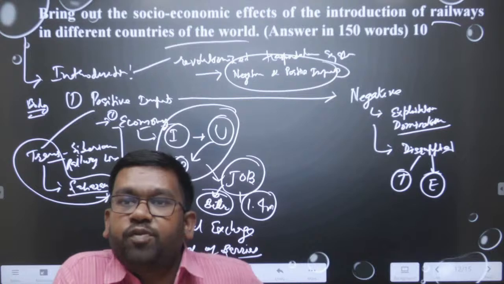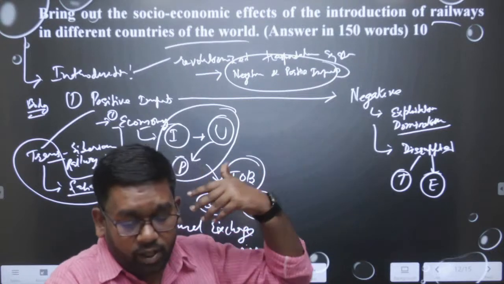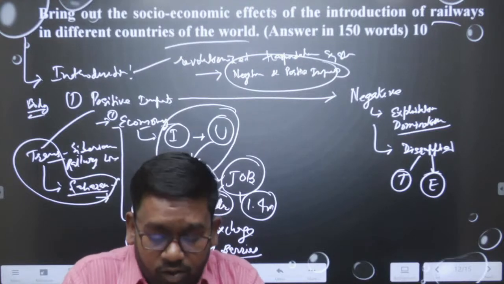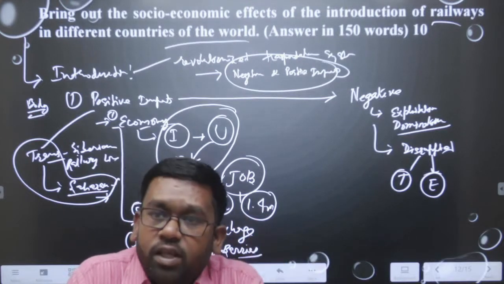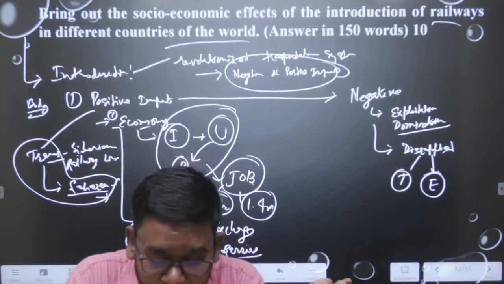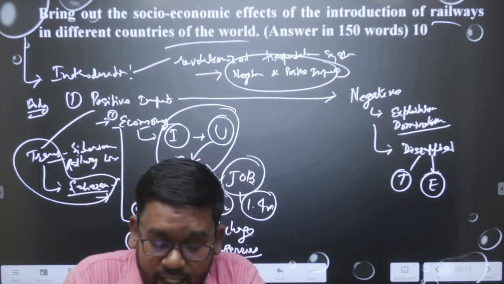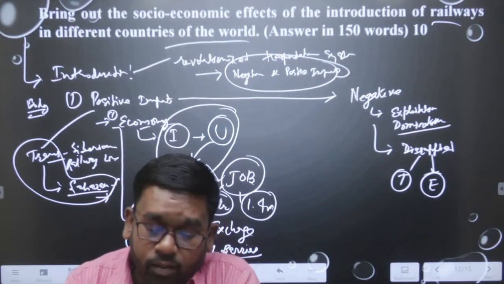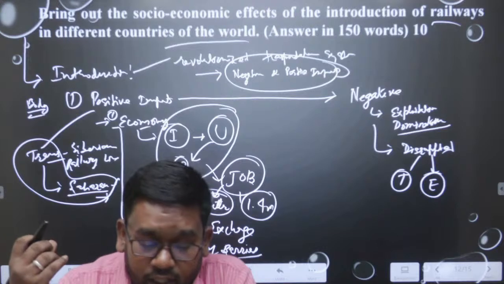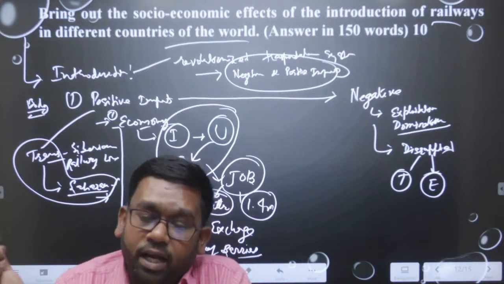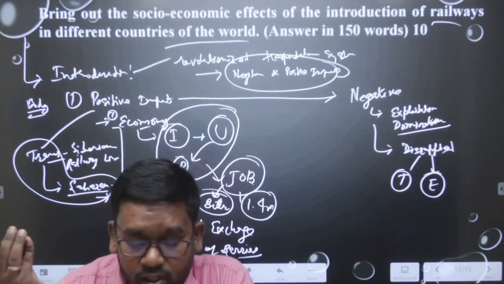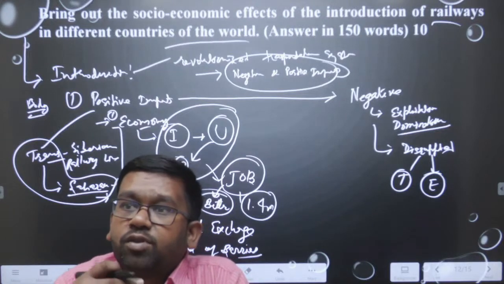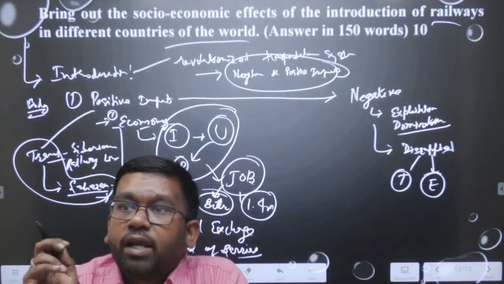So, these are the things we can be writing about in these questions, and then we will conclude that railways were not only a means of transportation that revolutionized the transportation system and reshaped landscape, economy, society and culture, but also a medium of transition. It influenced urbanization, it influenced industrialization, and it expanded the trade system at that time. So, these are the things we can be writing about in these questions.